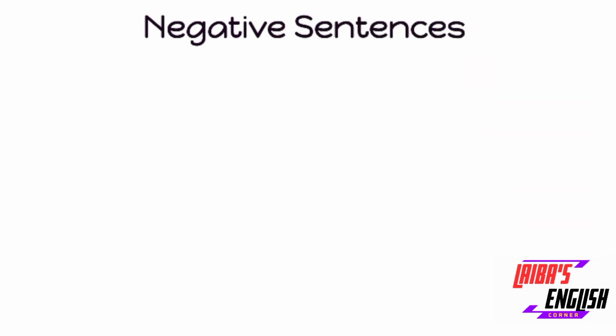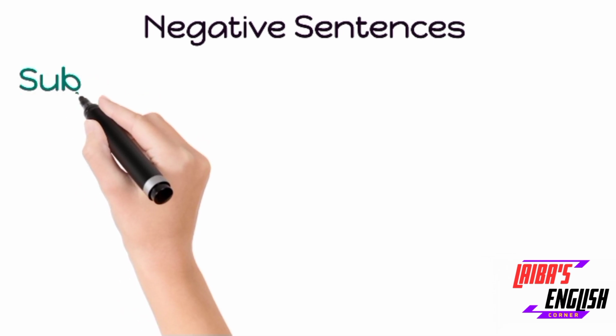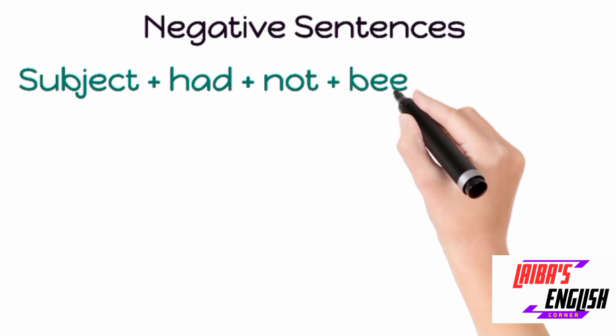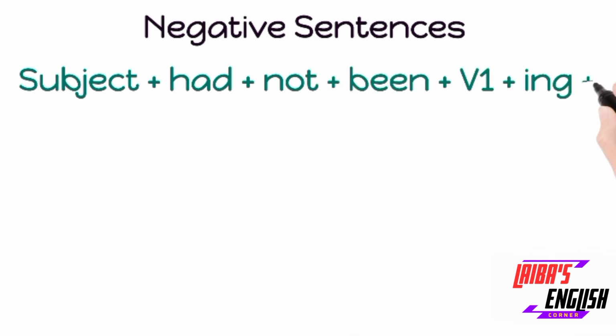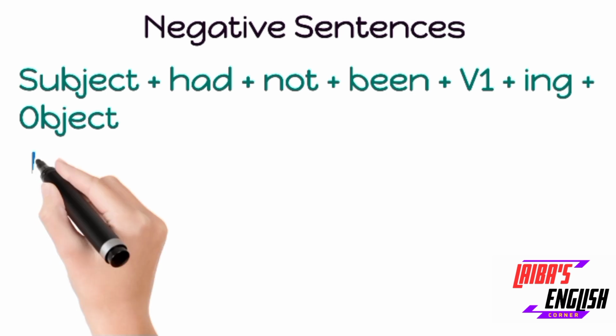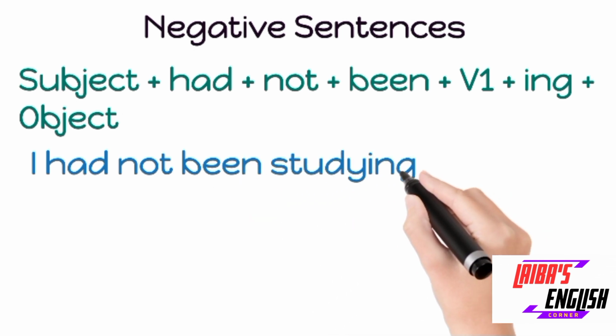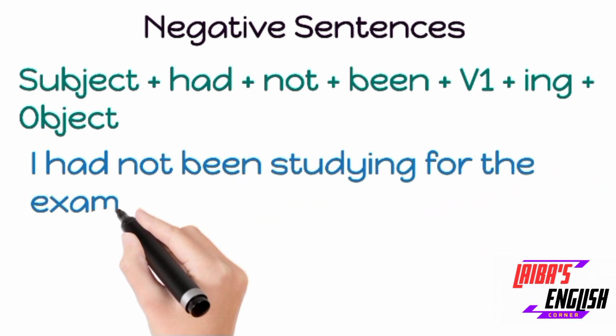Now we will move toward the second part, which is the negative sentences. In the negative sentences, you have to put not after the helping verb had. So subject plus had plus not plus been plus verb first form plus ing plus an object, and at the end for and since if needed. For and since is not obligatory in the sentences. You can use them to extend your sentence, or to make your sentence meaning more clear. If you omit this for and since, your sentence will not be grammatically wrong. It will be correct.